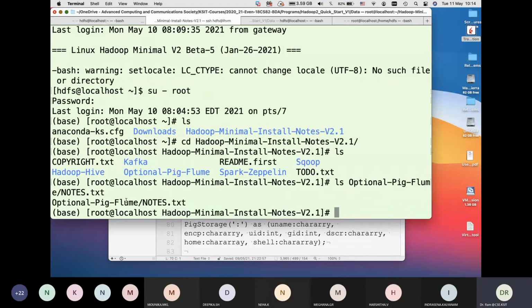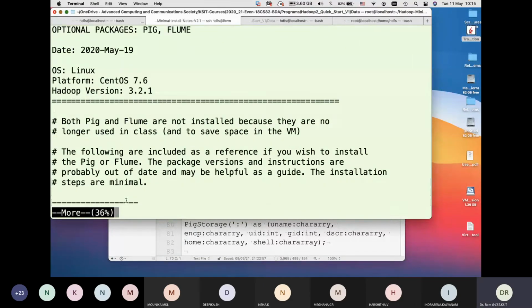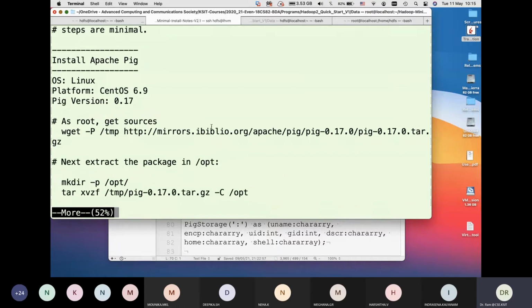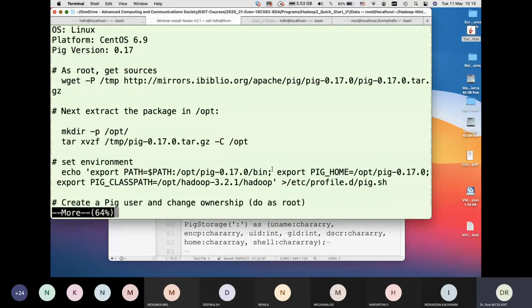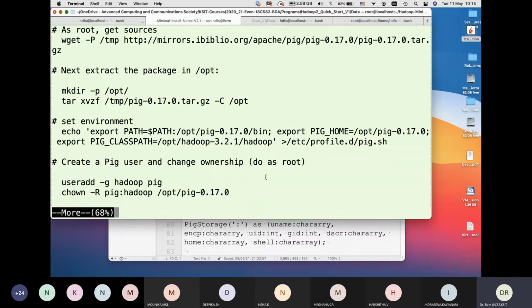This file called node.txt basically gives you how to install Pig. It clearly says both Pig and Flume are not installed because they are no longer used generally, and to save space in the virtual machine. But in case you want to install them as part of the course, you can install Apache Pig. All details are given, and you can follow up, define the environment file, do all that is needed, and you should be using Pig, which is what I have done on this machine. So I installed Pig.